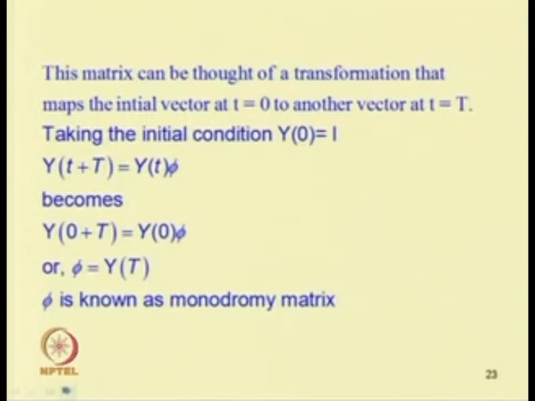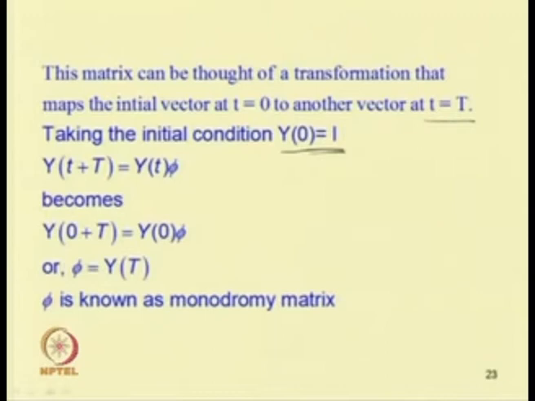So how to find this? This matrix can be thought of as a transformation that maps the initial vector at t equal to 0 to another vector at t equal to T. Taking the initial condition, that is Y(0) equal to a unit matrix, and putting t equal to 0, Y(t plus T) can be equal to Y(0) into Phi, but as we are taking Y(0) equal to the unit matrix.